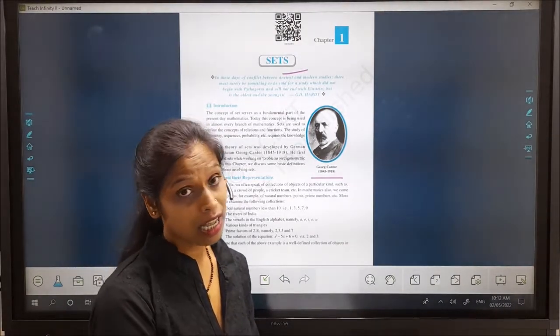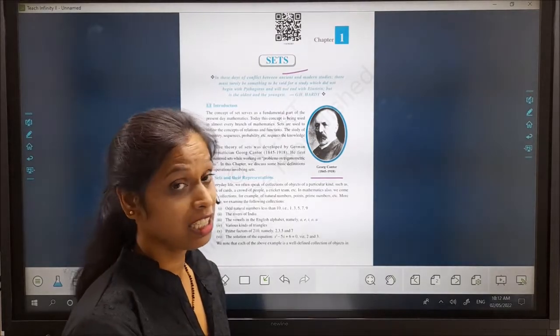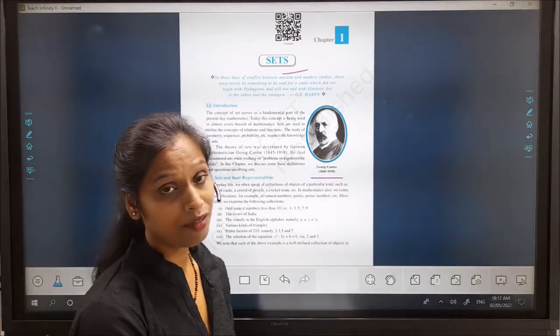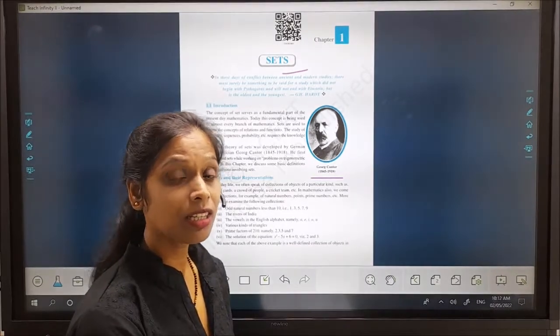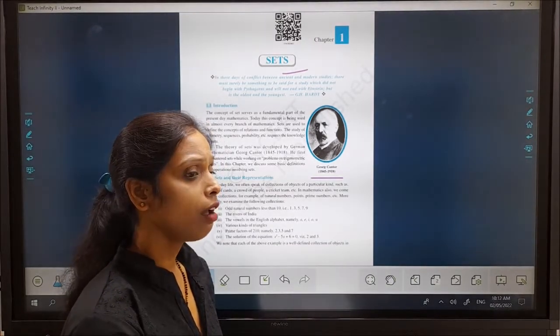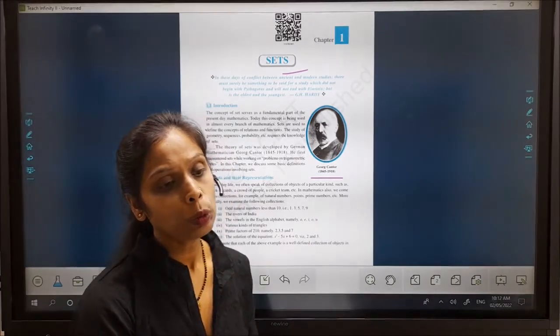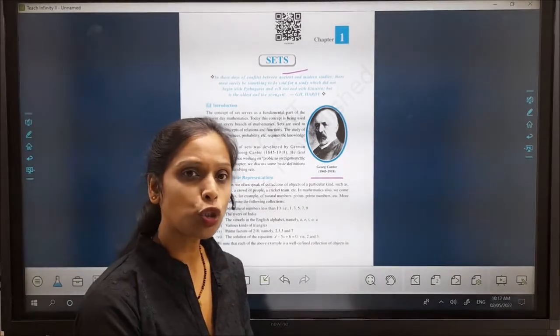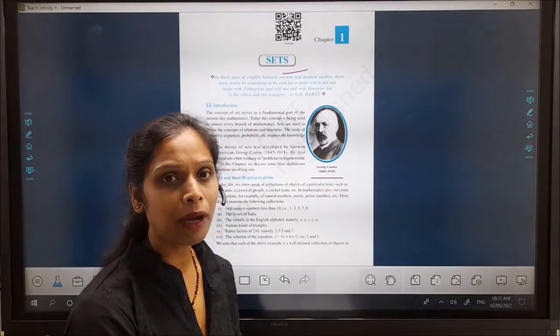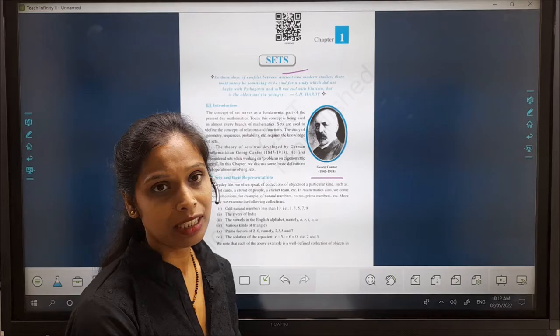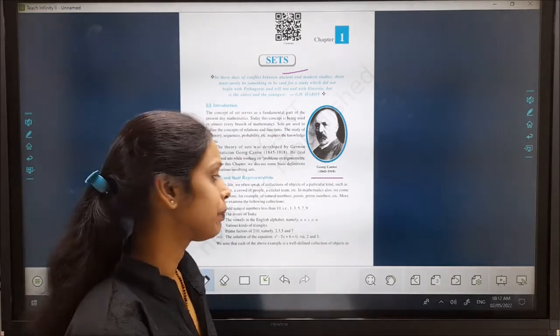Our answer could be yes, it is a set because vowels are well defined in our English alphabet. That's why this is a set. Then when you look at a question at a glance, you can determine whether it is a set or not. It is very easy for us.